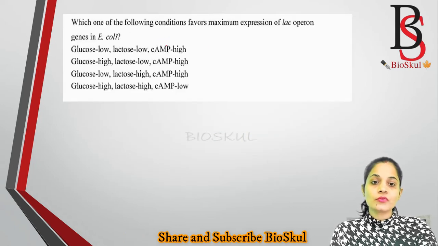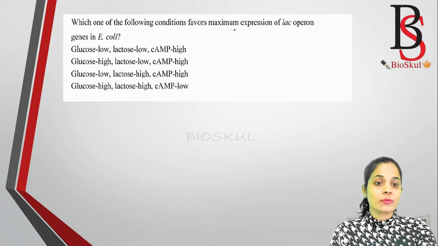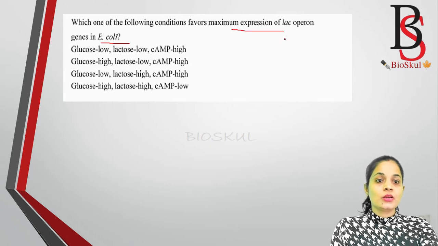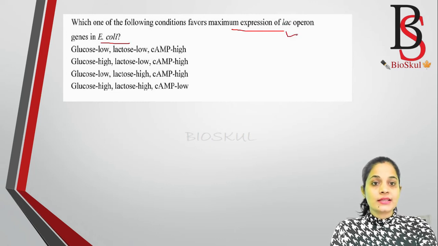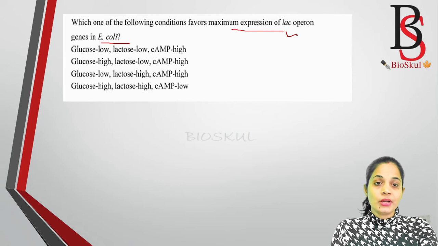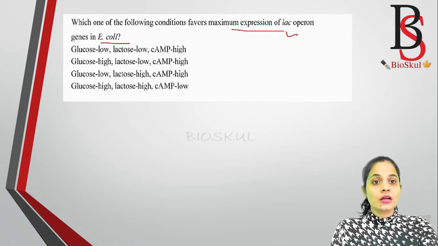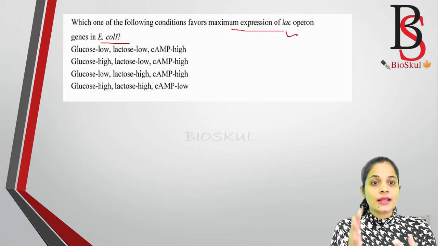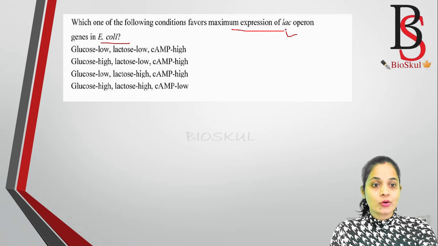Which one of the following conditions favors maximum expression of lac operon genes in E. coli? So lac operon means it will utilize the lactose. If in the medium there is a presence of glucose, then of course it will first utilize the glucose as a nutrition, then after it will consume the lactose. But here it is asking about the lac operon gene expression.